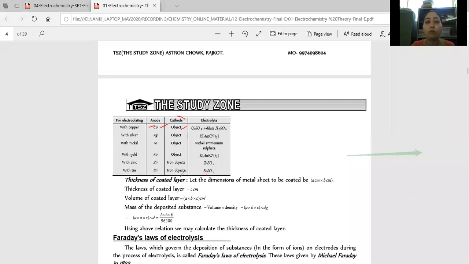If I want to form a copper layer on iron, I need to make iron the cathode. મારે iron cathode, it means the compound on which I want the plating, I need to keep as cathode. અને જેનું કરવું છે, it means I want to form a layer of copper, તો જેનું કરવું છે that should be at anode. Some of the electrolytes are given.